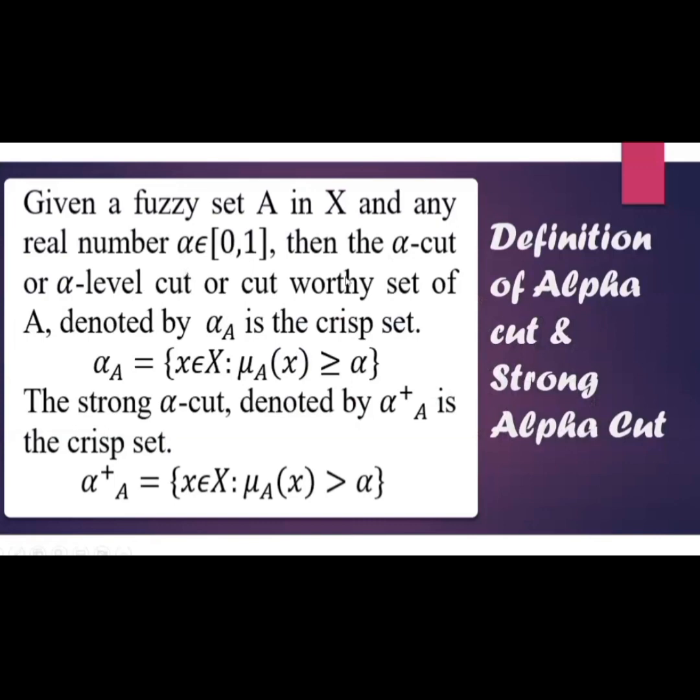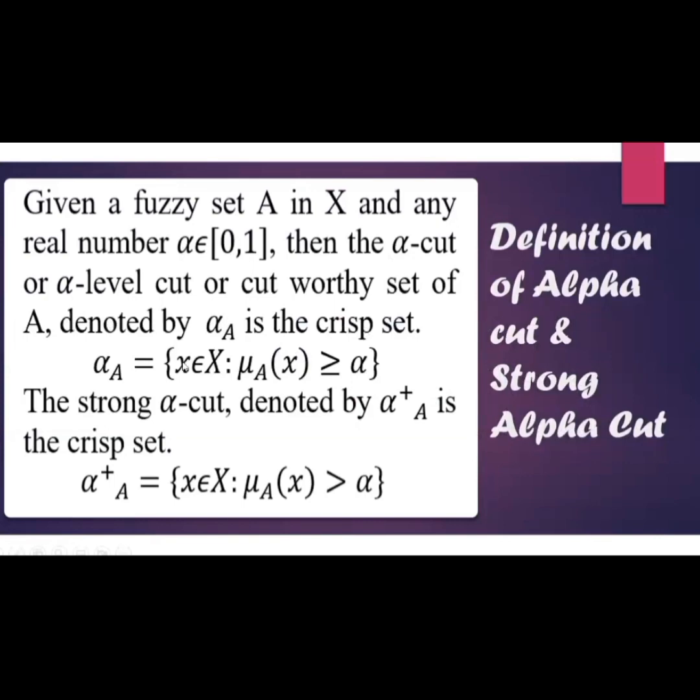or cut worthy set of A, whatever the prescribed book follows, denoted by alpha A, is the crisp set that contains all the elements of the universal set X whose membership grades in A are greater than or equal to the specified value of alpha.